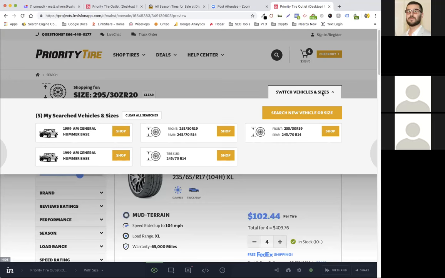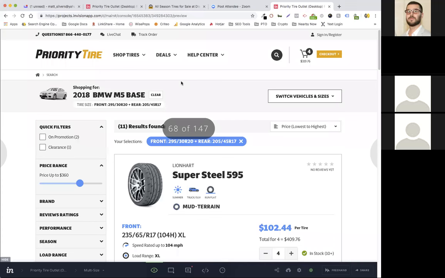Oh, I thought this worked. I guess not. Okay, so that allows us on any category to be able to edit my available history of saved searches. You can also clear the search here, which will basically give you all the data that's not personalized based on your size. Yep.